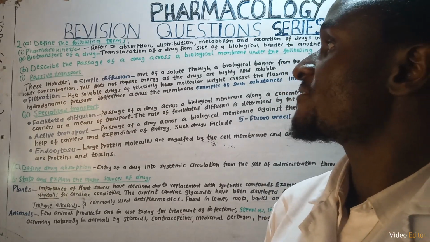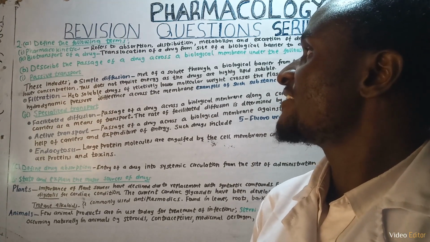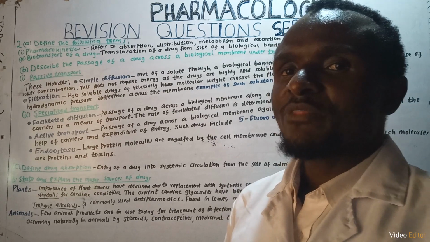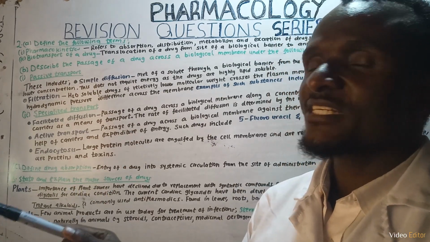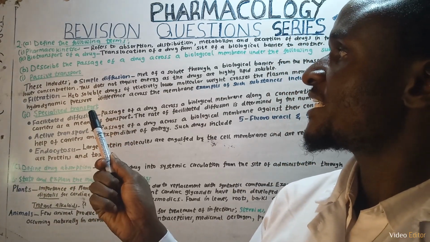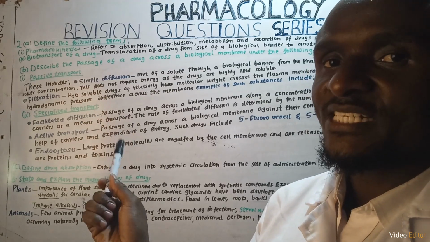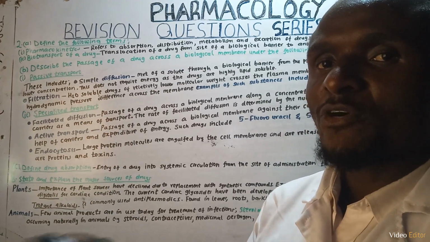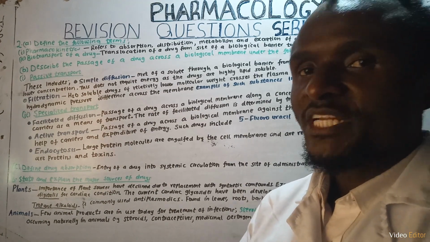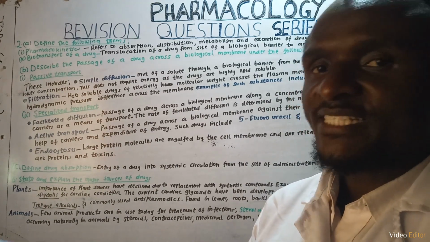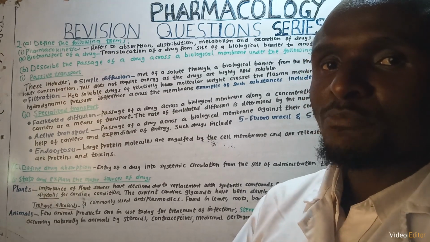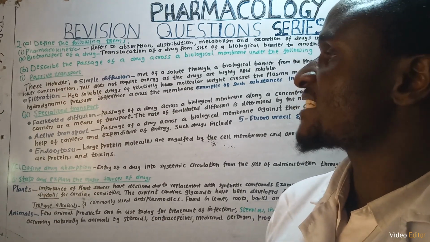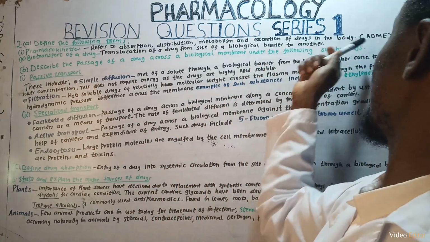So we go to the first part of the question. Define the following terms. Pharmacokinetics. From the word pharmacokinetics, you can split the word into pharma and kinetics. We know that kinetics has something to do with motion, that is the movement of a substance. So pharmacokinetics refers to the study of absorption, distribution, and metabolism of a drug. That is the study of ADME.